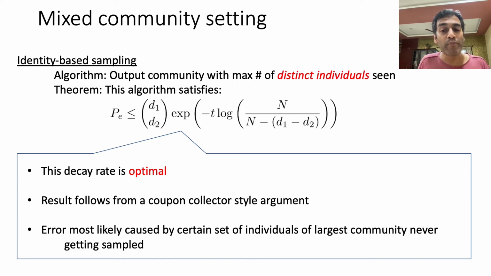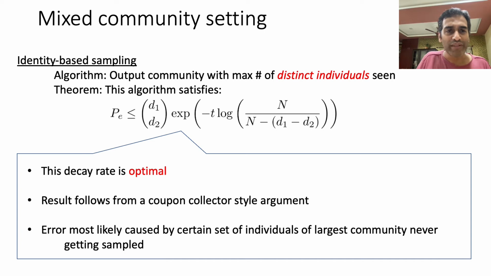This particular upper bound itself follows from a coupon collector style argument, and its optimality tells us something about what is the most likely manner in which this optimal algorithm would make an error. It turns out that an error in community mode estimation is most likely caused because certain individuals from the largest community never get sampled over the entire sampling horizon.